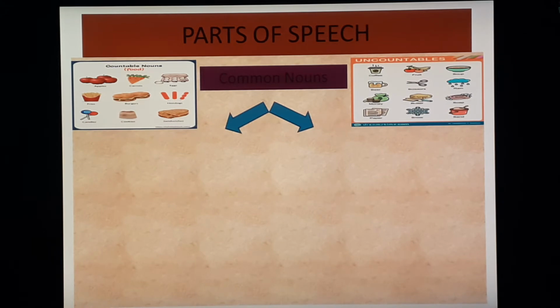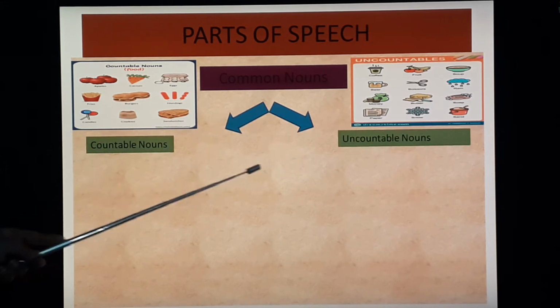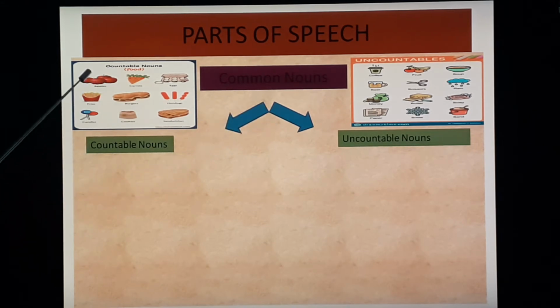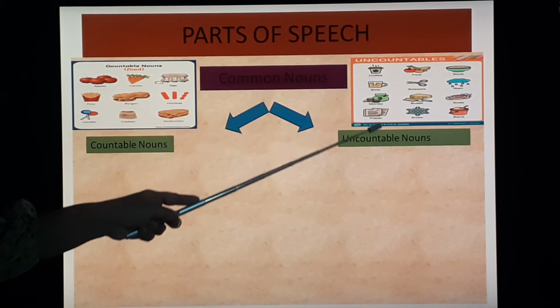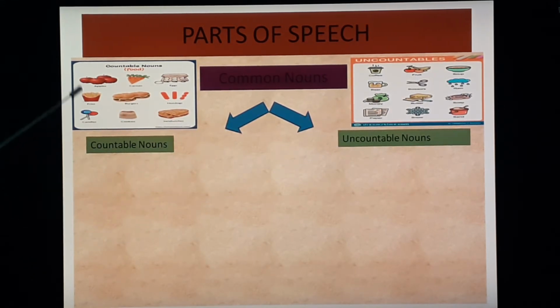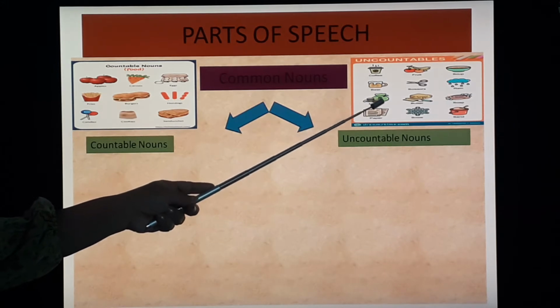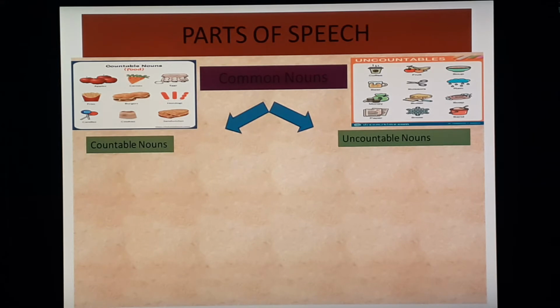Okay, let's see here. Countable nouns and uncountable nouns come under the category of common nouns. Countable means nouns which can be counted, and uncountable means nouns which cannot be counted. Here it is given apples, carrots, which can be counted, whereas here coffee, beer, soup cannot be counted. That is why they are uncountables.